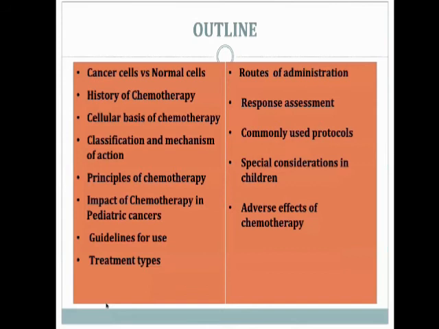The second point I wanted to make is, I had previously mentioned that whenever we give chemotherapy and surgery is done while giving chemotherapy, we tend to give 6 cycles of chemotherapy, and we need to know why 6 cycles are given. The reason is there is something called the log-kill hypothesis.